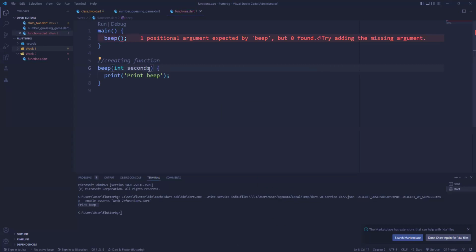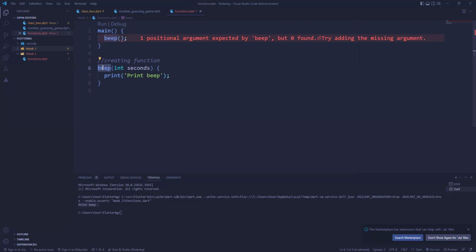Now, what does this mean? I'm passing a parameter, right, which is like extra information, a prerequisite, a requirement for this function to run. And that requirement is this variable called seconds, meaning if you're calling this function, you want it to print beep. But how many times do you want it to beep? Do you want beep, beep, beep 3 times? Do you want 5 times? How long, rather, do you want it to actually beep? So that is a parameter. That's extra information, right?